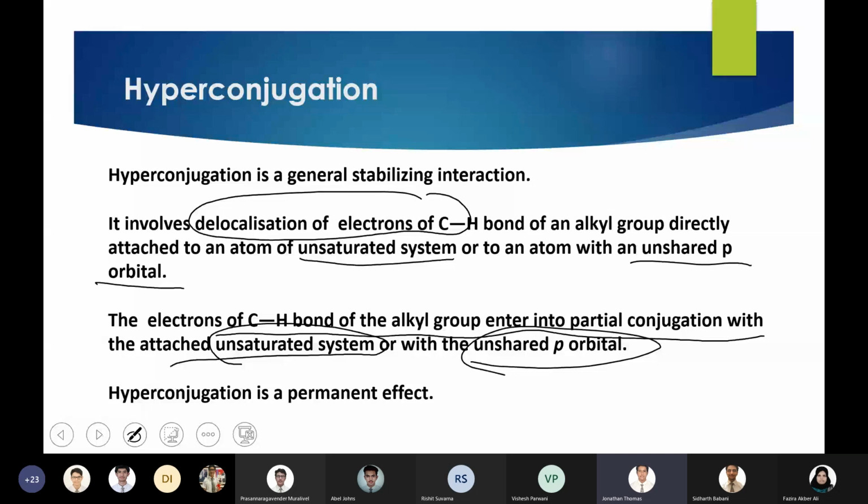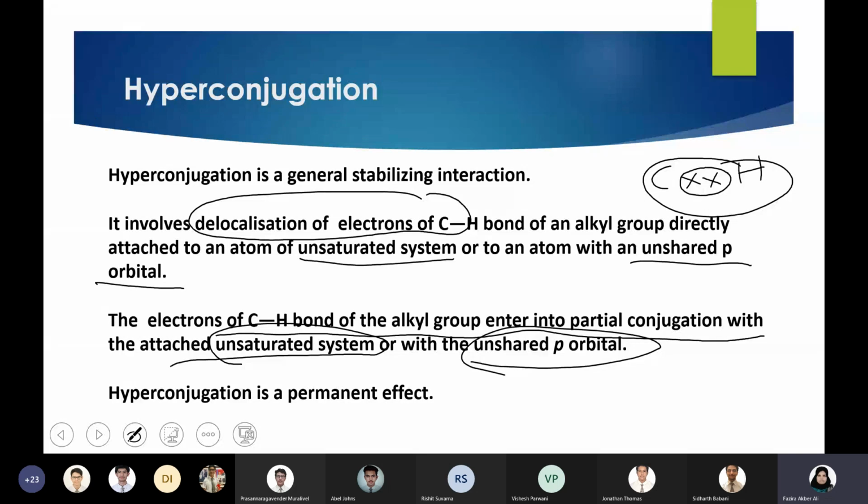Ma'am, delocalization just means it moves to the... Yeah, delocalized means it is not restricted to a certain area. See, localized means if you have a carbon-hydrogen bond, each one is sharing one electron, and these two electrons are localized between carbon and hydrogen. They cannot move away from carbon and hydrogen. They can move, but within the area available between the carbon and hydrogen atom. That is what is meant by localized electrons. They are moving, but that movement is restricted to a certain area, only the area between the carbon and hydrogen.